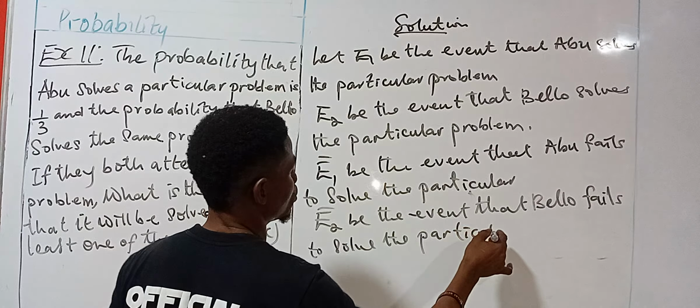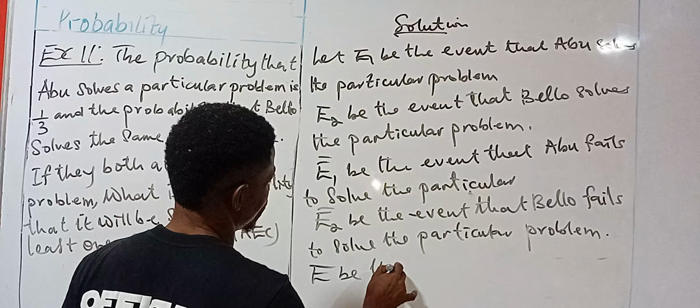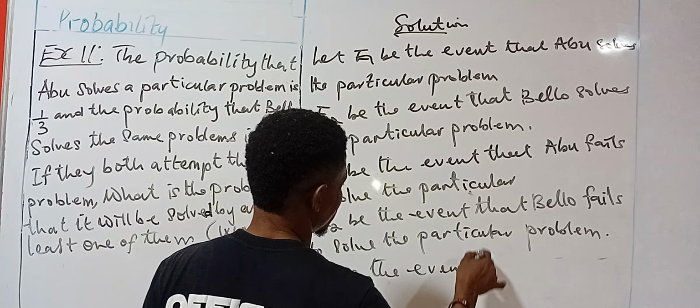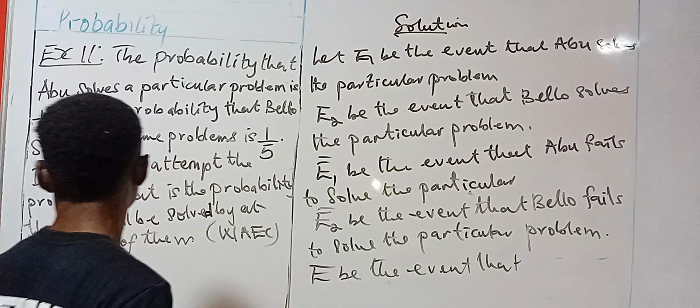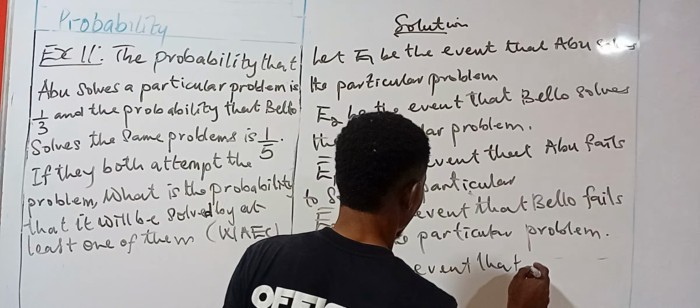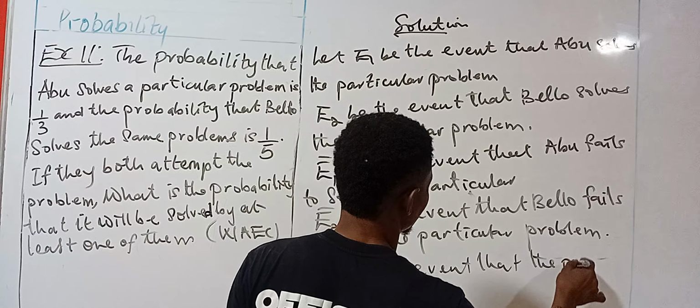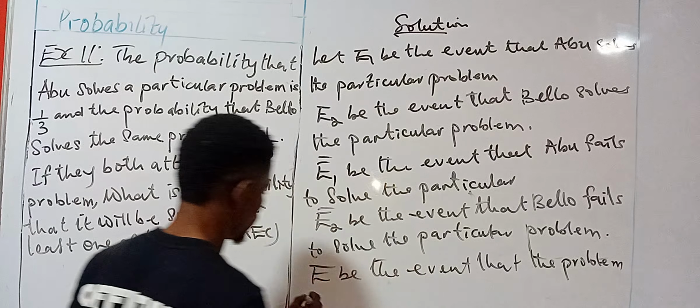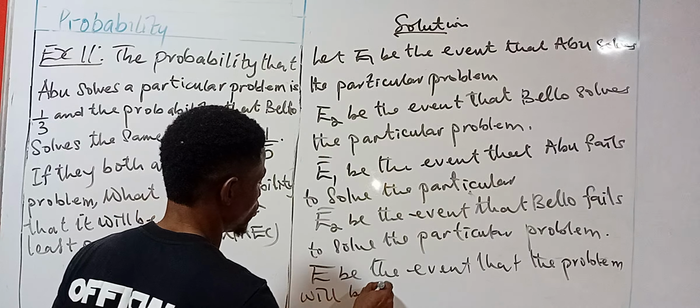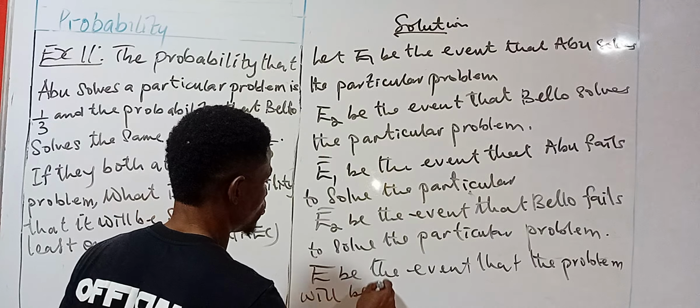So you can let E be the event that the problem will be solved by at least one of them.